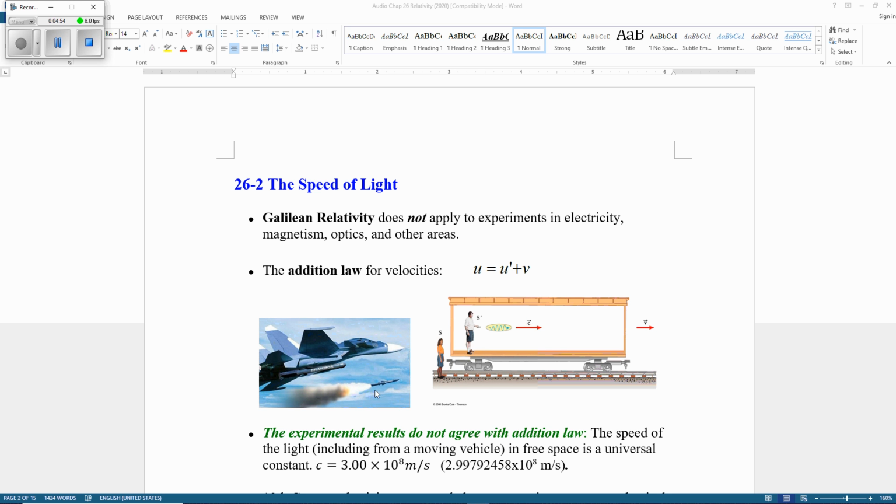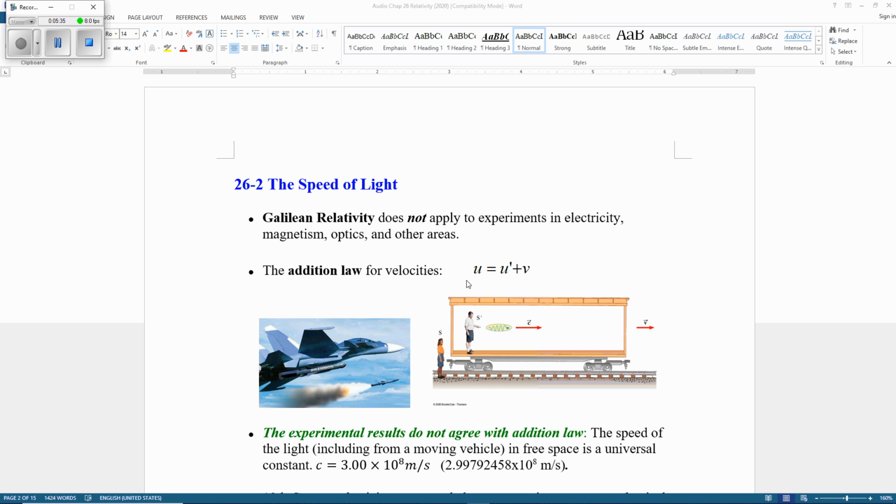Then it sends out a missile in the same direction at 200 miles per hour. If you measure the speed of the missile from the ground, you're going to find the speed of the missile equals 800 plus 200, so 1,000 miles per hour. So we use this equation: the speed of the missile from the ground equals the speed of the missile relative to the airplane plus the speed of the airplane.